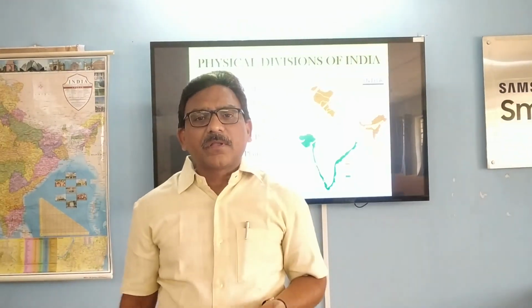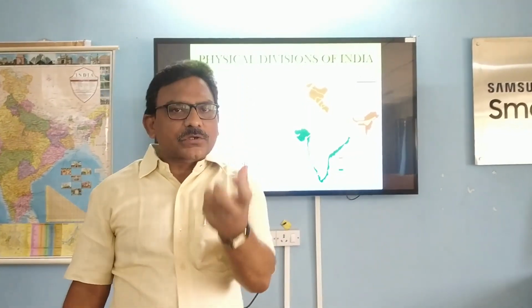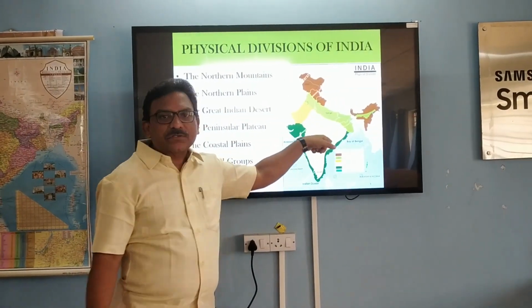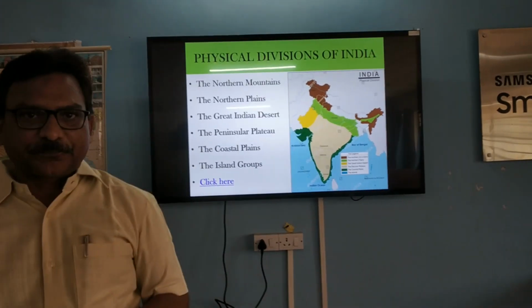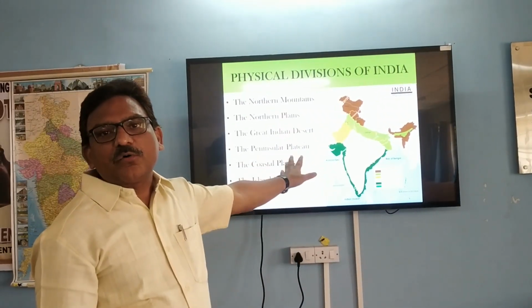What is a plateau? A plateau is a tableland with a minimum height, and the surface is completely flat. Okay, it is having lesser height than the mountains. So these plateaus are also there. Two important plateaus. If you say particularly, we can say three plateaus in India. One is called the Chota Nagpur Plateau. The other one is Malwa Plateau, and to the south of Malwa Plateau we have Deccan Plateau. So Chota Nagpur Plateau, Malwa Plateau, Deccan Plateau. Three plateaus are found in India.